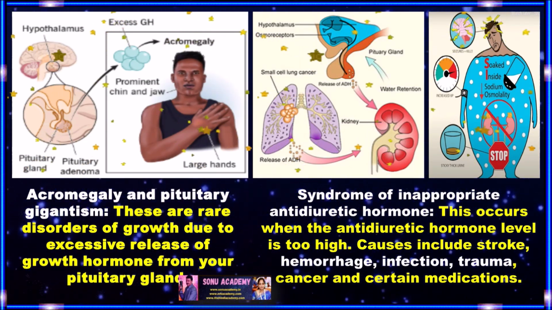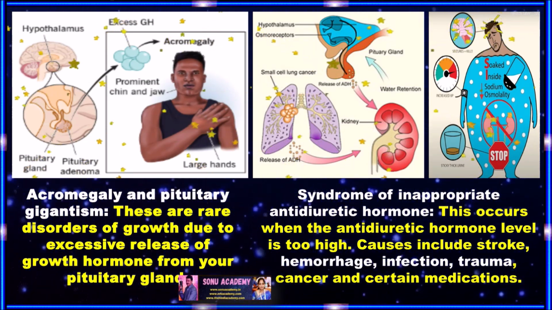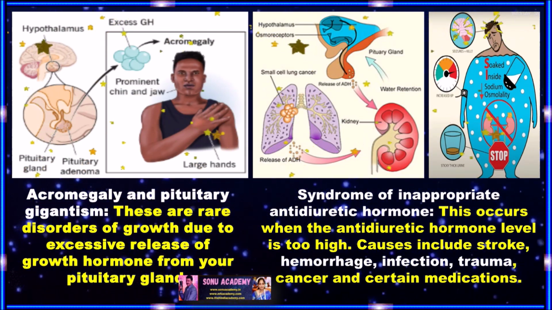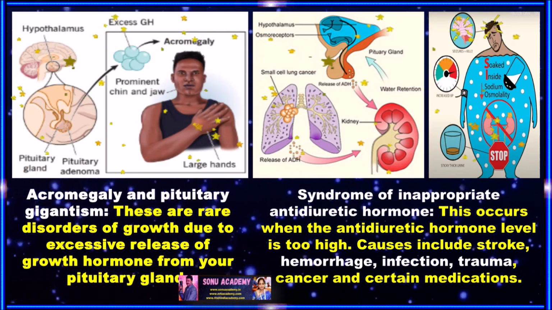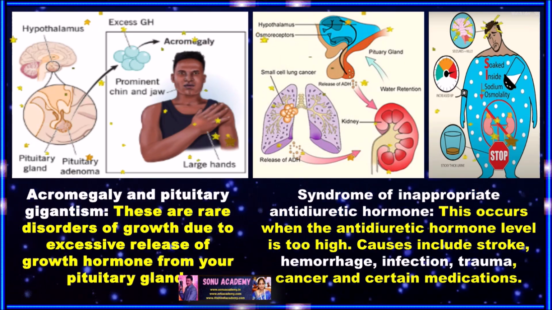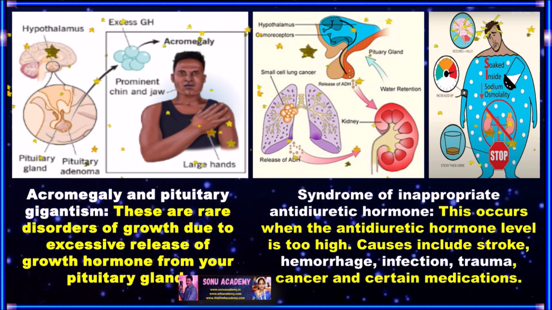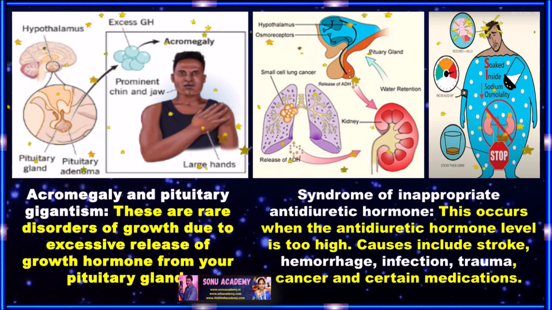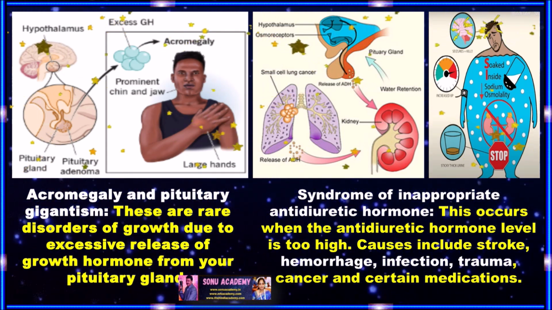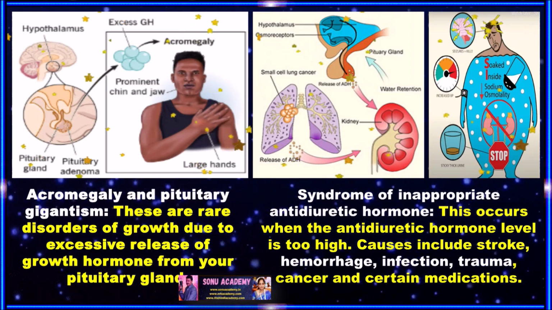Acromegaly and pituitary gigantism. These are rare disorders of growth due to excessive release of growth hormone from your pituitary gland. Syndrome of inappropriate antidiuretic hormone. This occurs when the antidiuretic hormone level is too high. Causes include stroke, hemorrhage, infection, trauma, cancer, and certain medications.